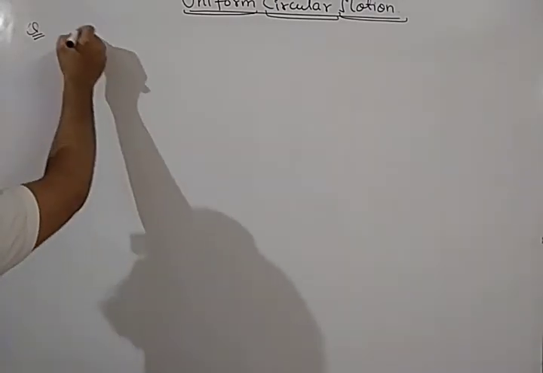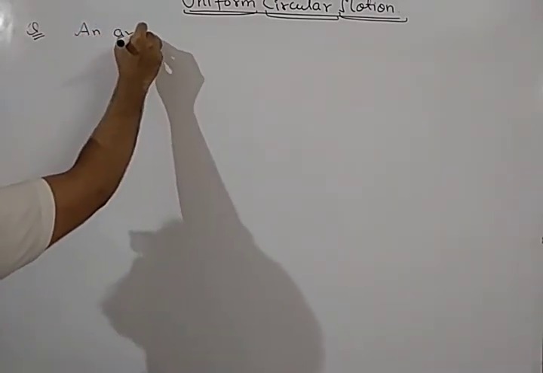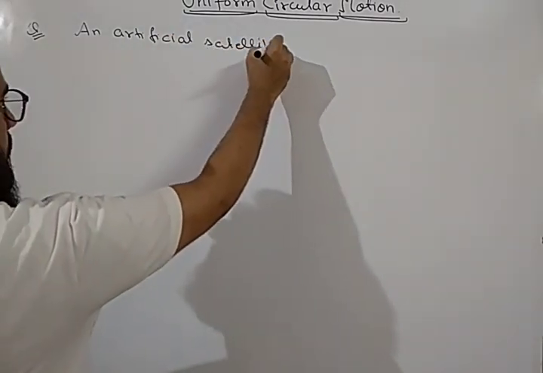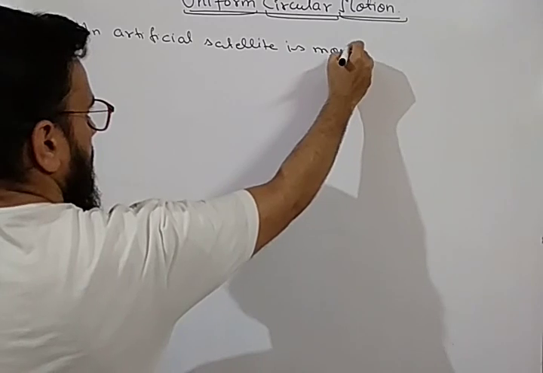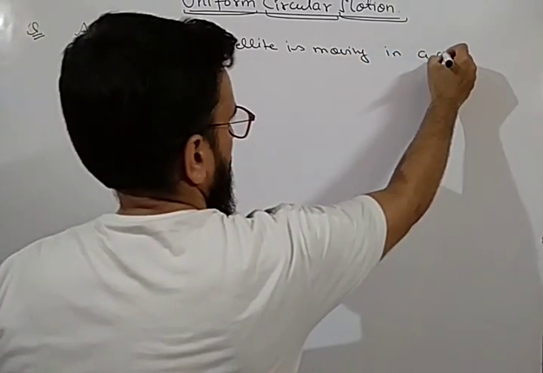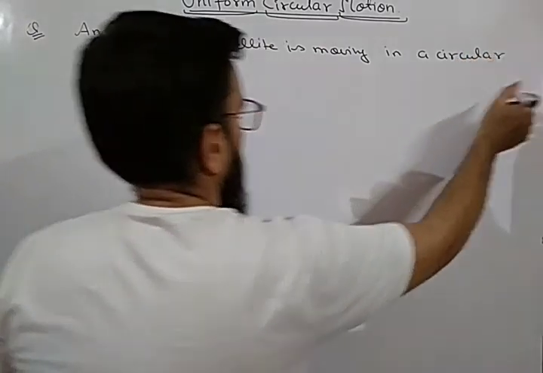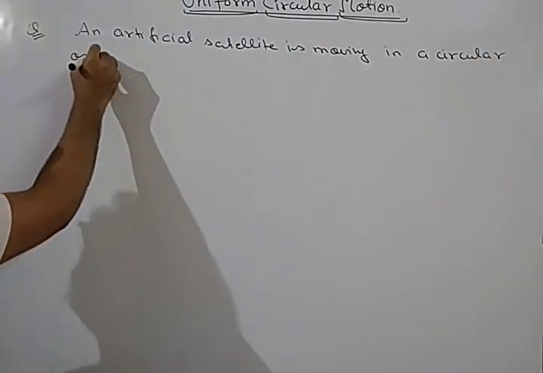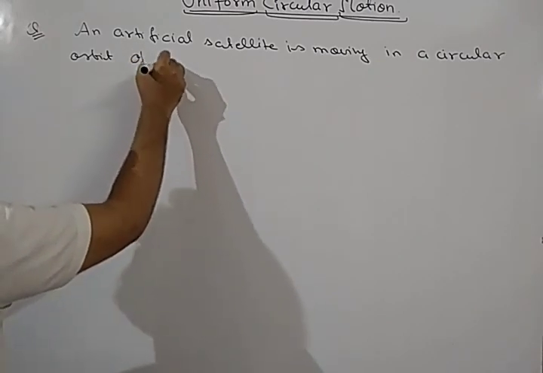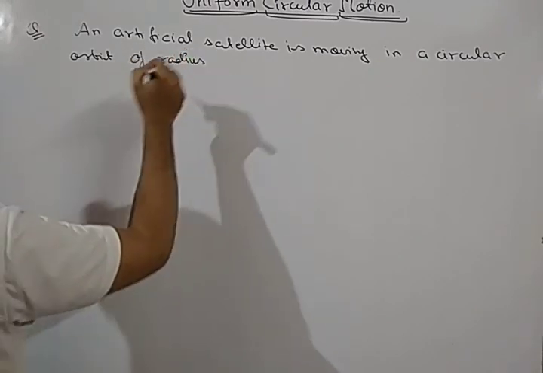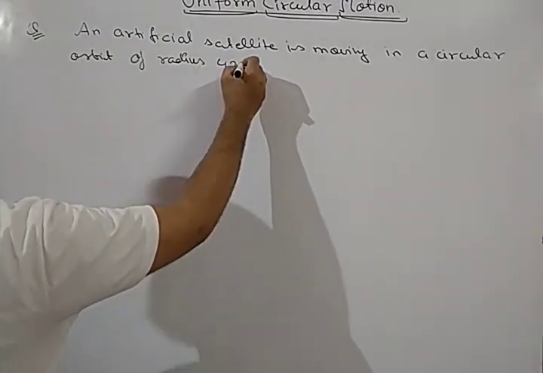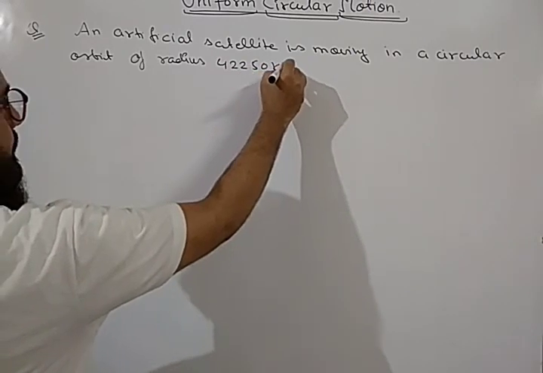An artificial satellite is moving in a circular orbit of radius 42,250 kilometer.